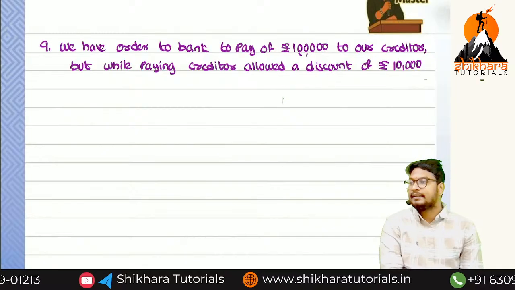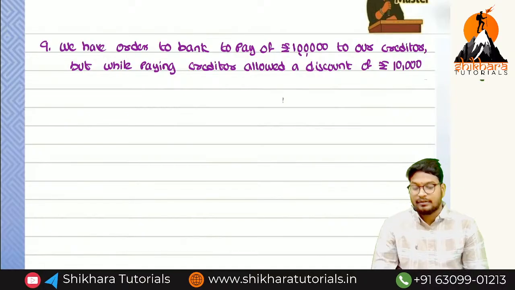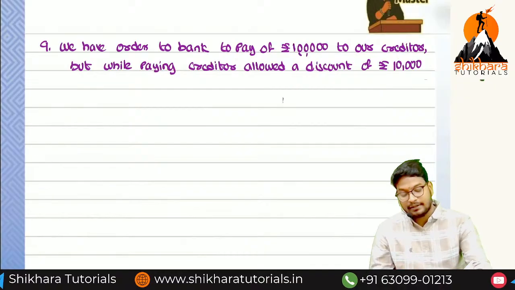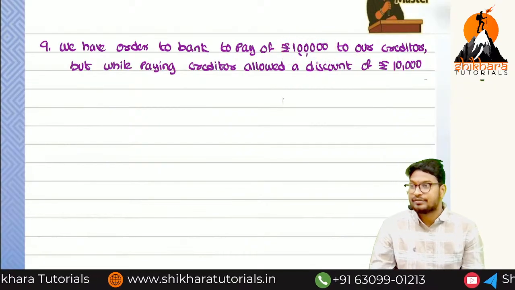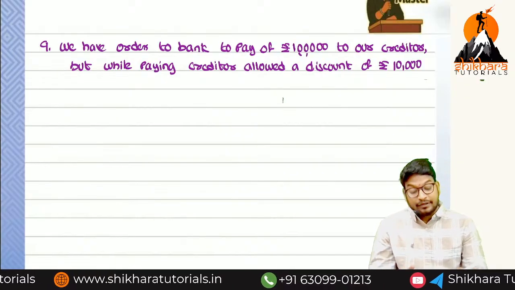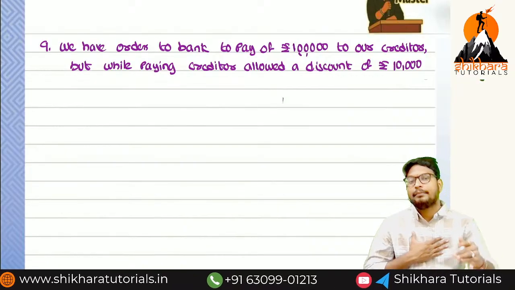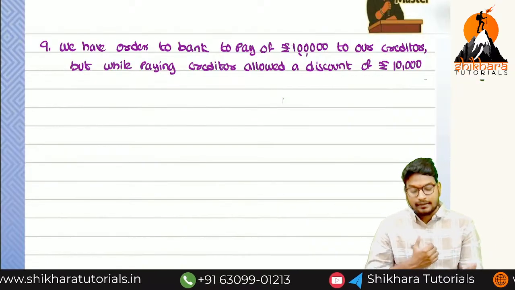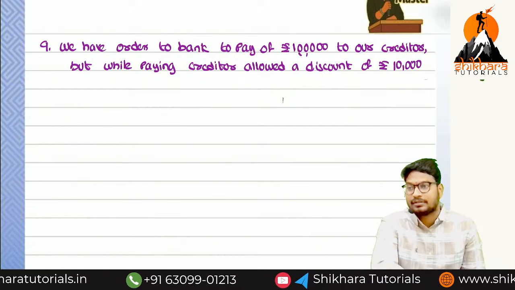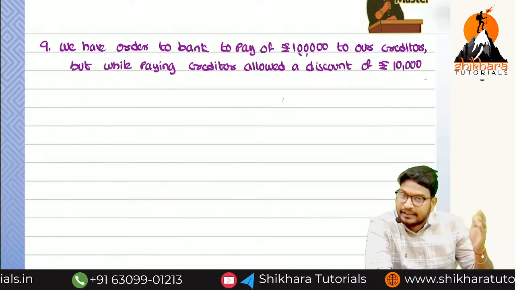This particular transaction is recorded in the cash book and recorded in the passbook. Yes or no? Order means we can record. What is the value we have recorded? 1 lakh we have recorded in the cash book, because that is how much payment we ordered to the bank. We don't know whether the creditor is giving 10,000 discount or not, because the banker is paying directly. So from the bank's point of view, how much will they record in the book? 90,000.